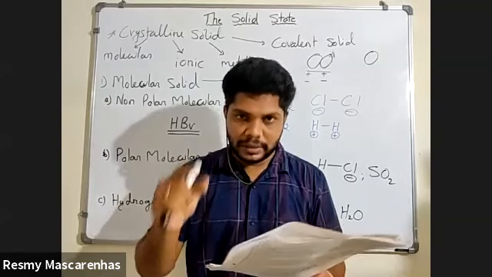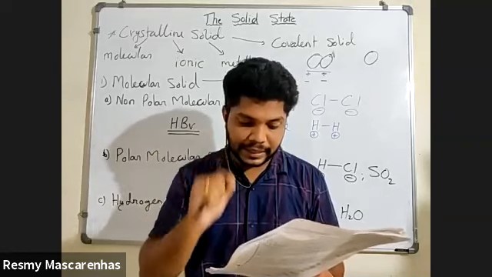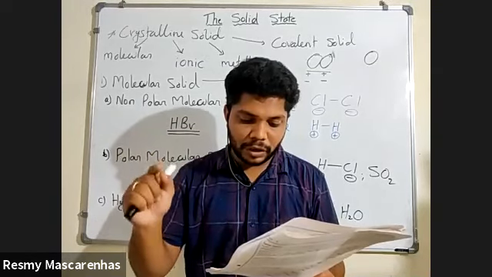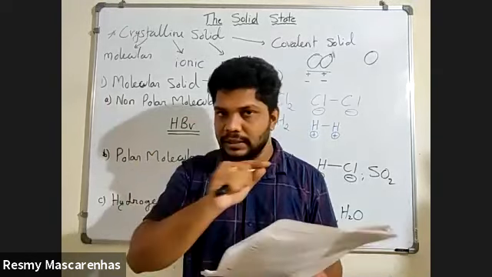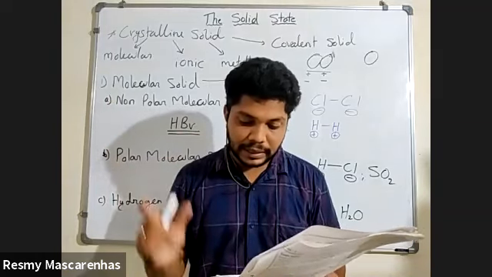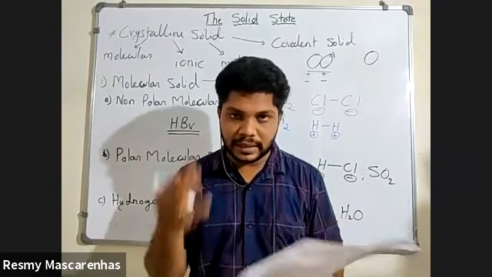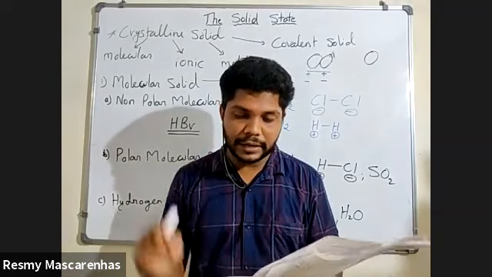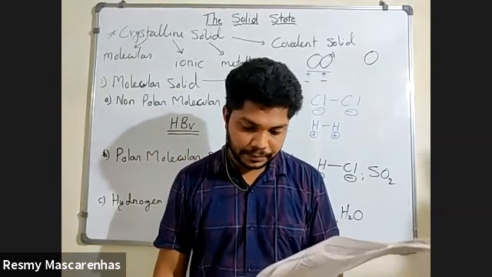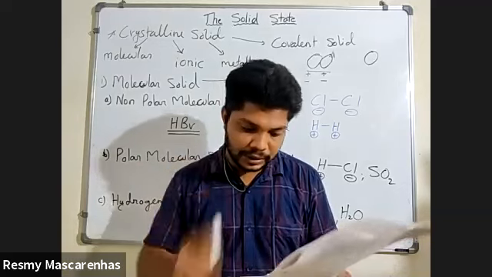This is a one point line. Then the examples: there are three examples, hydrogen, chlorine and iodine. Underline these. These are called examples.